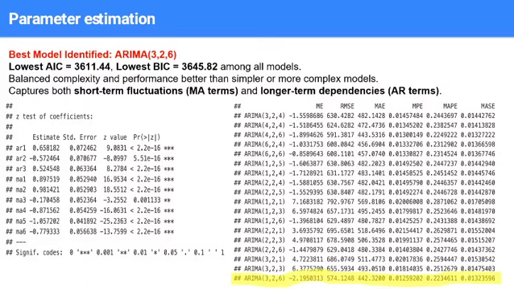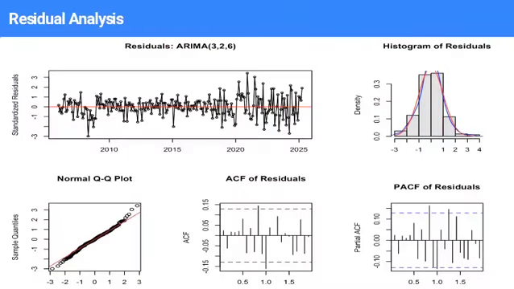We can also check it has the least ME, RMSE, MPE, MAPE and MASE, which I have highlighted at the bottom. Let's check the residual analysis. The ACF plot of the residuals showed no significant spike, suggesting no remaining autocorrelation, which is a sign that the model captured the structure of the data very well. The residuals had roughly constant variance with no visible patterns over time.